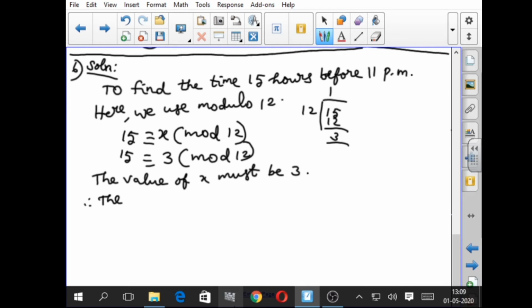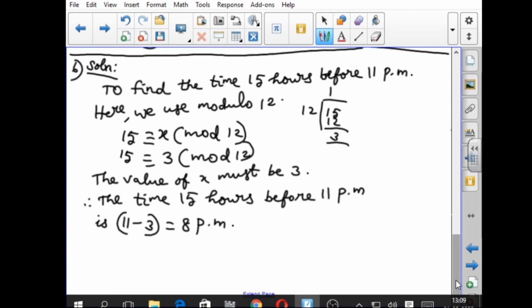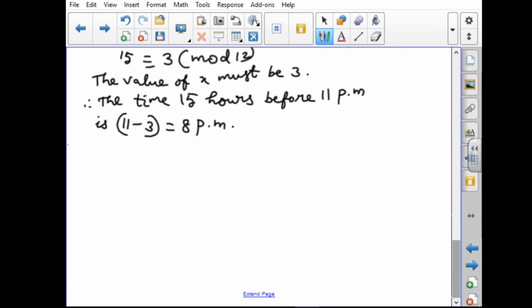Therefore, the time 15 hours before 11 p.m. is: our time is 11 p.m., and we go before by 3 hours, so we subtract 3. 11 minus 3 equal to 8 p.m. Using the clock also, we get the same answer. The answer is 8 p.m. Okay. Next sum.